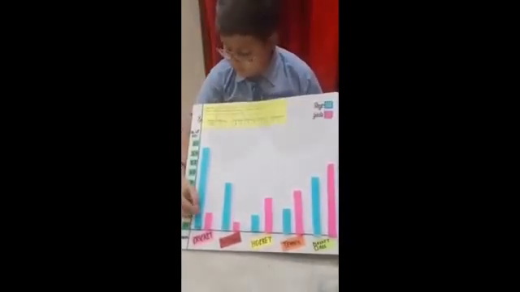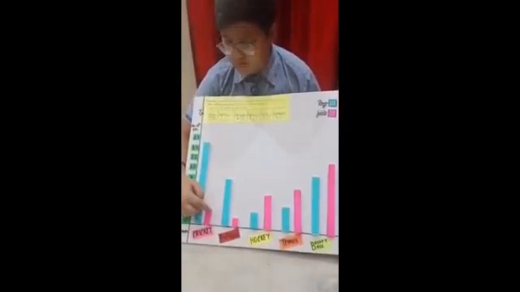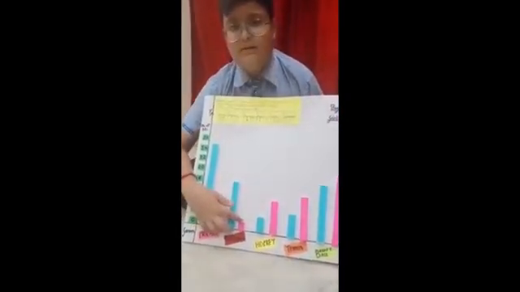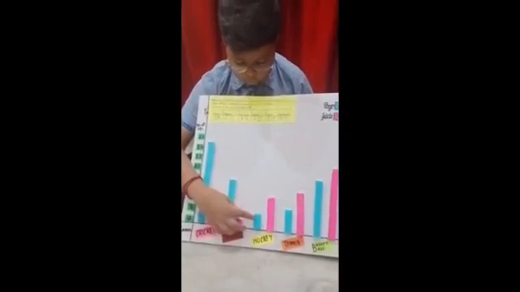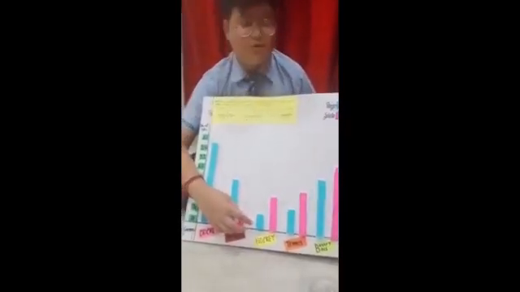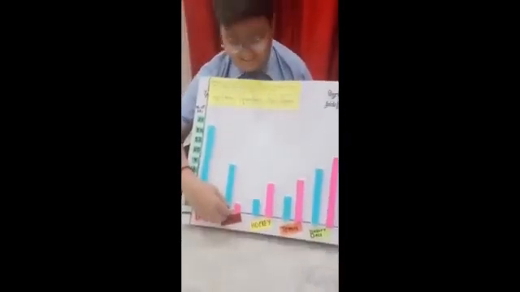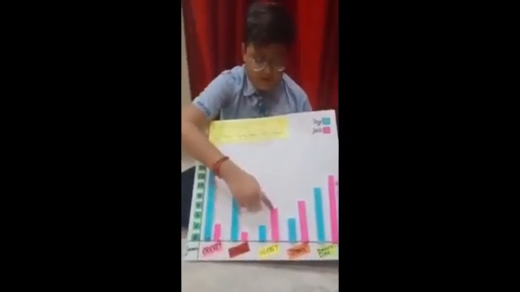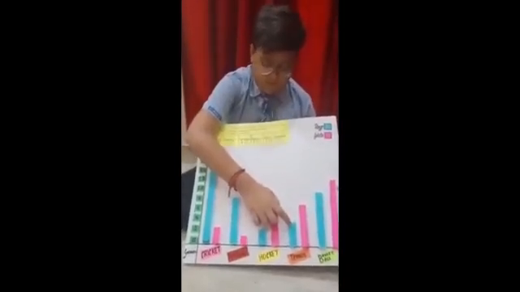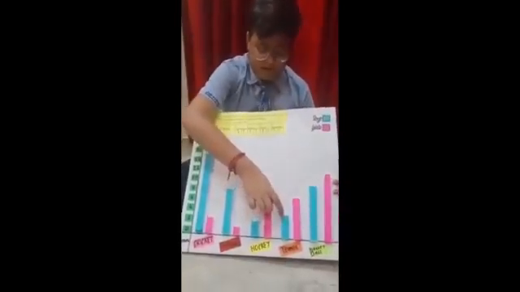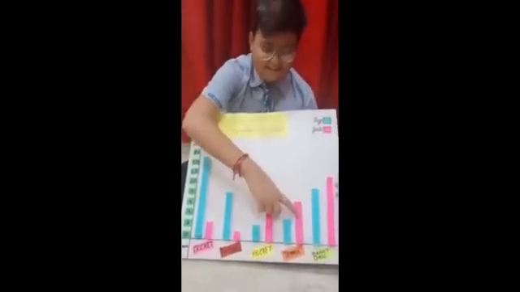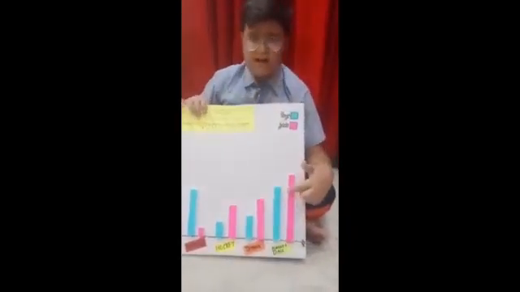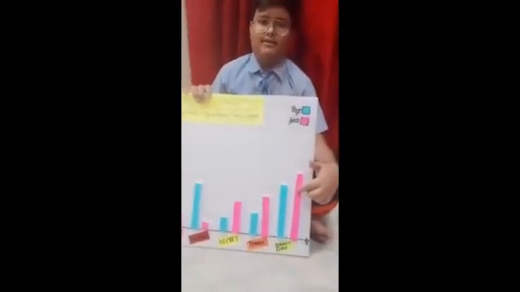In cricket there are 15 boys and 2 girls interested in playing cricket, and in football 8 boys and 1 girl are interested, and in hockey 2 boys and 5 girls like hockey, and the number of students who like tennis are boys 3 and girls 6, and in basketball 9 boys are interested and girls 11. Thank you and have a nice day.